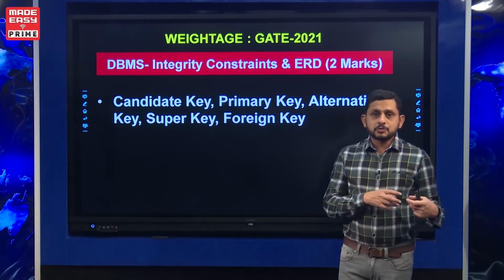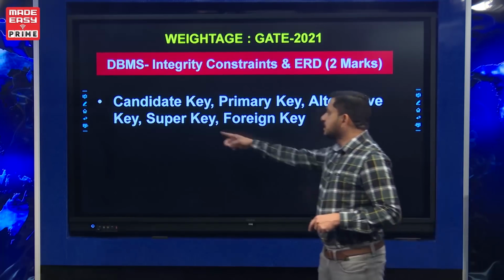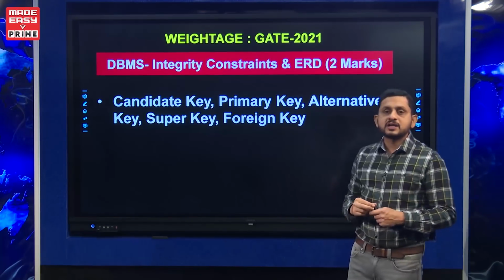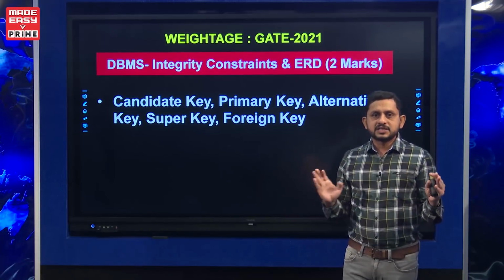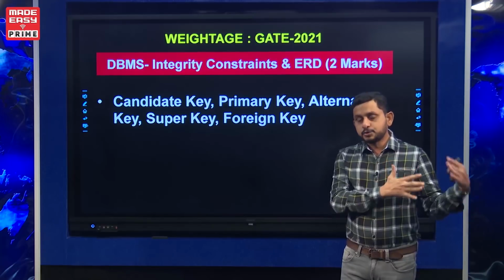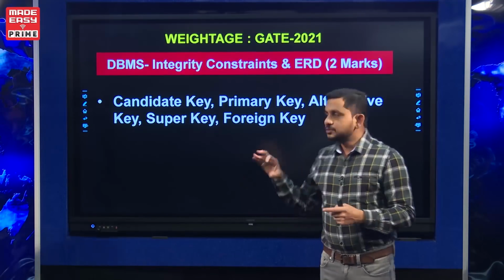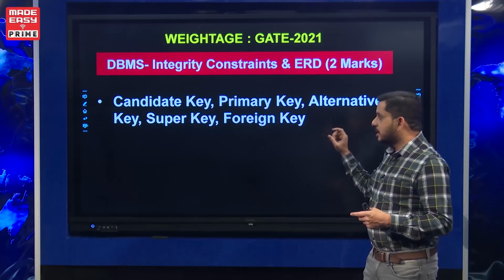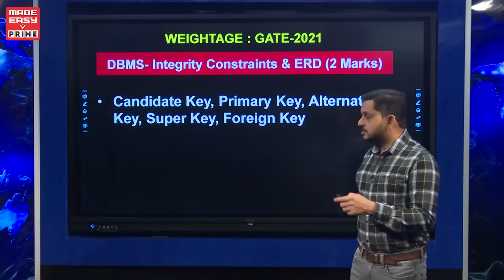From the numerical question point of view, questions related to super key and foreign key are more frequent. So many numerical questions they used to ask related to super key, and so many questions related to foreign key. So these are the key constraints. So we can expect 1 2 mark question from the key constraint.